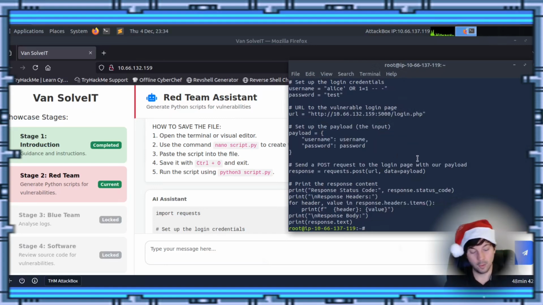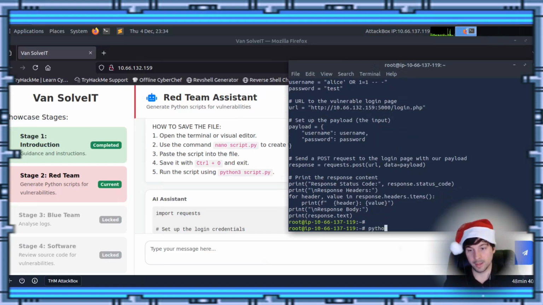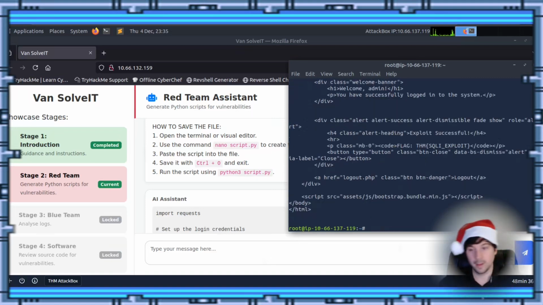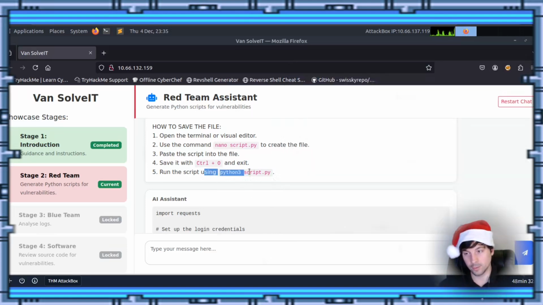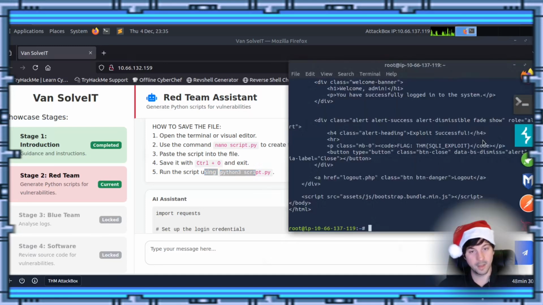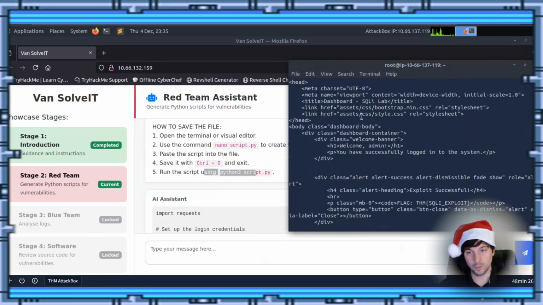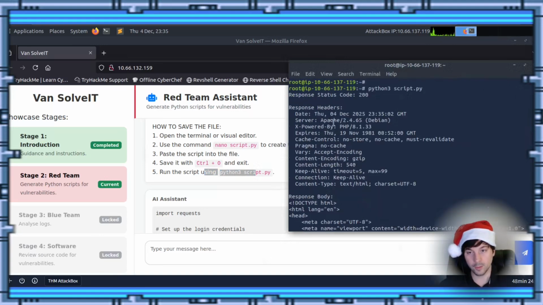Okay, cool. So now what we're going to do is type in python3 script, and I just hit tab to autocomplete it. And right there, that tells us what to do. You see that? And if we come back, if you look, it shows us what it's doing.